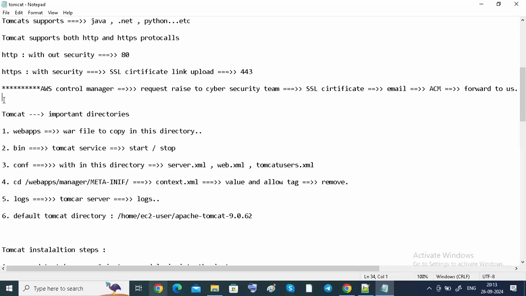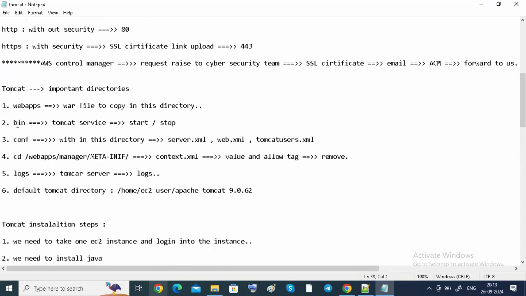Whenever you install Tomcat, you will get some important directories. What are all those directories? One is webapps, guys. Inside these webapps only, you are going to copy our WAR and JAR files. Our WAR and JAR files we are going to copy under webapps, guys.